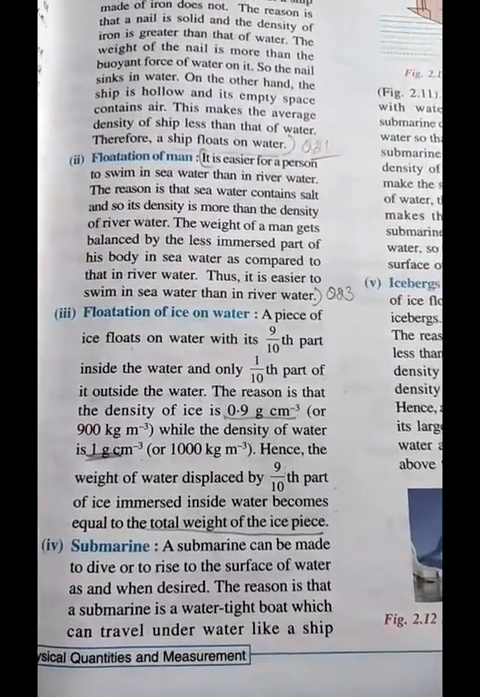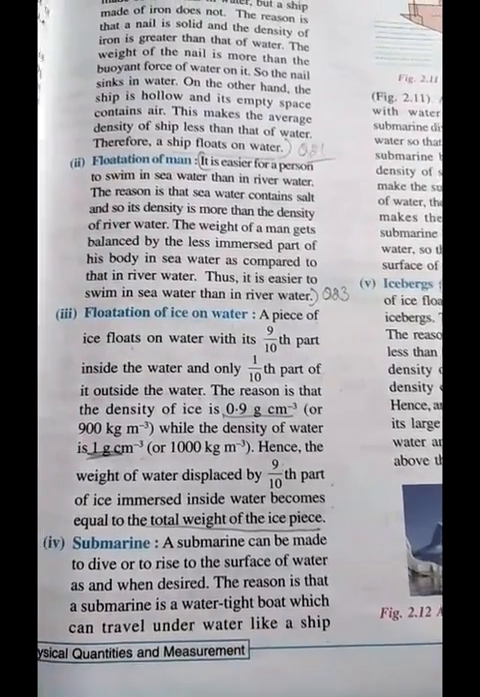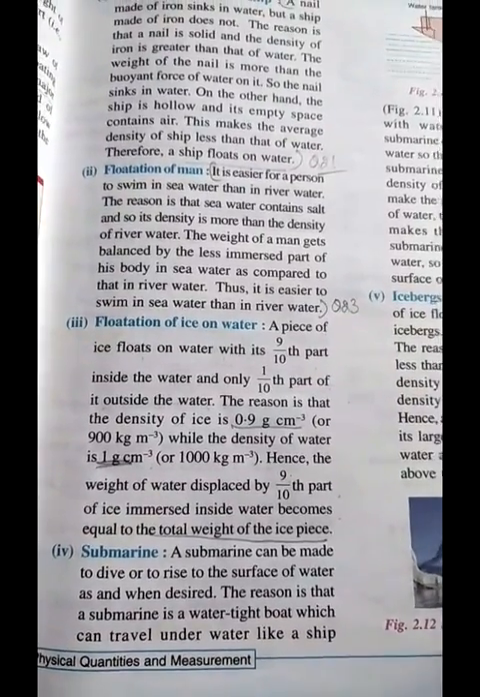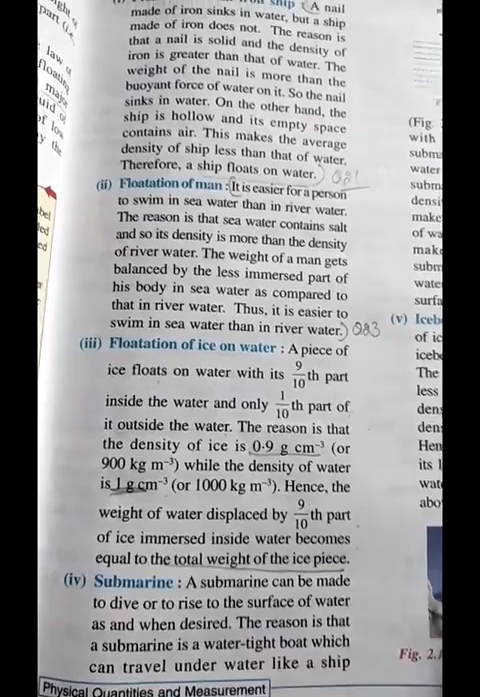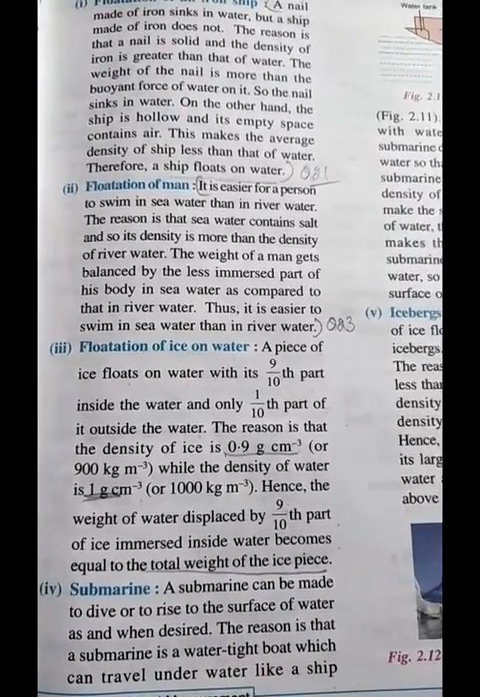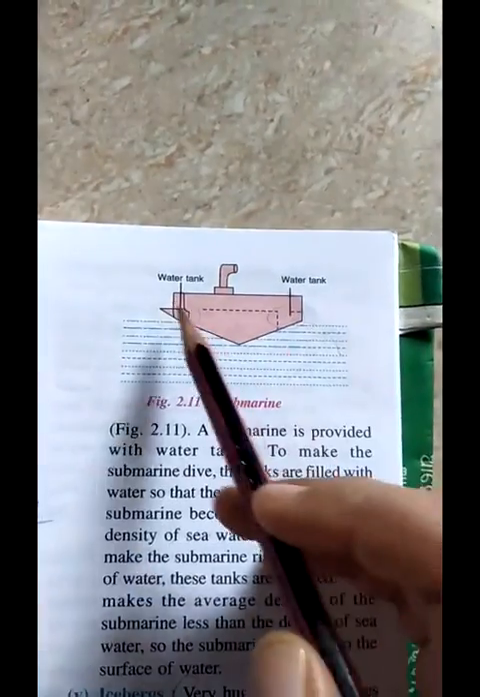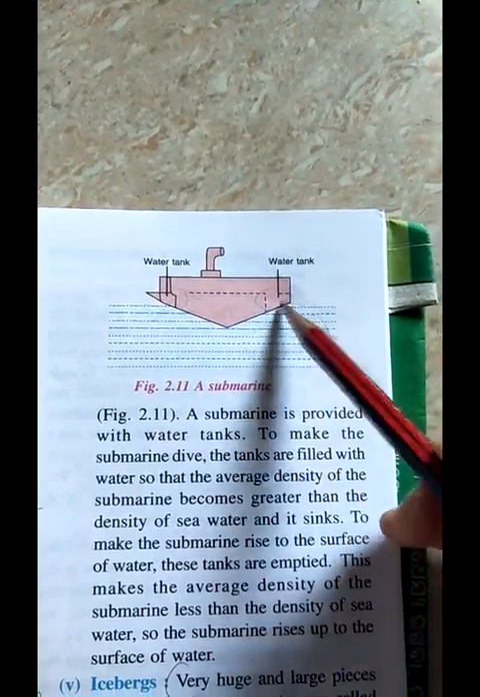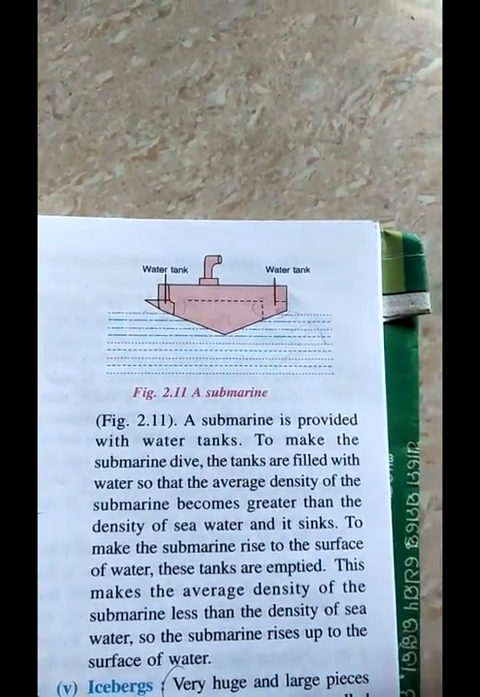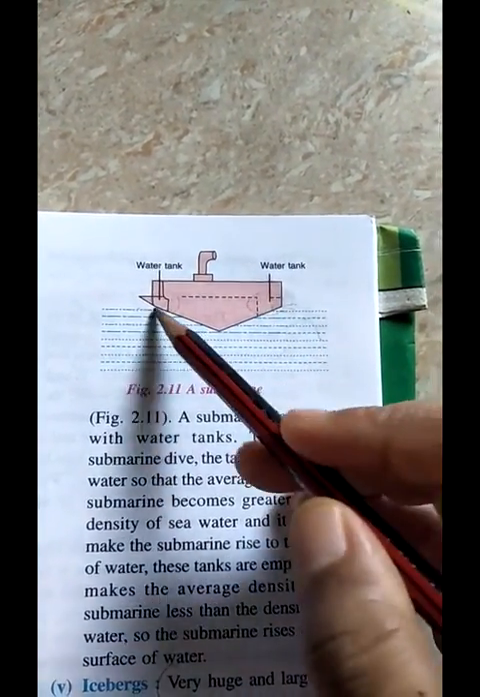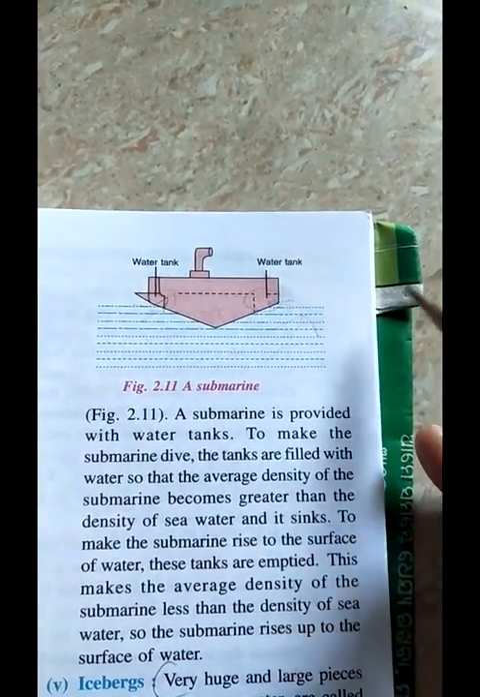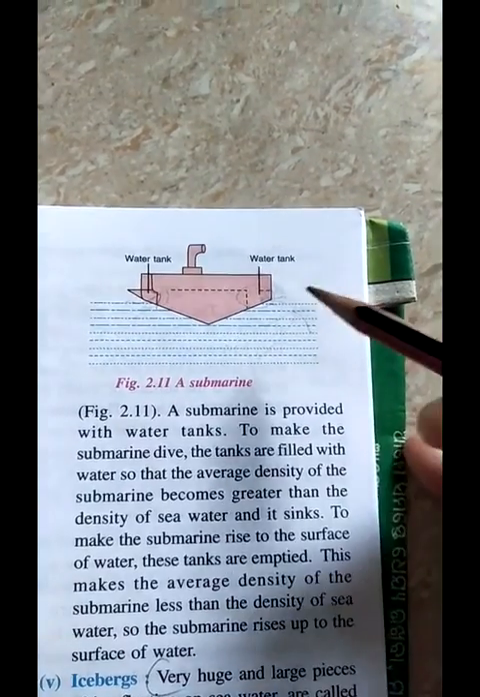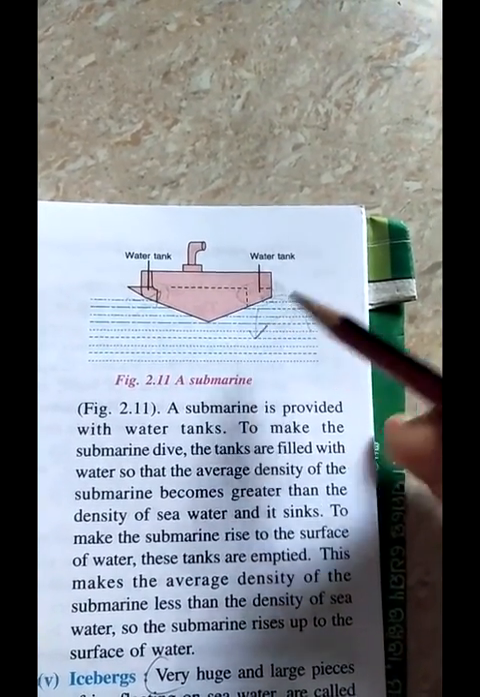Next is submarine. A submarine is made to dive in and to rise above the surface of the water as desired. So it is a tight boat. It has water tanks provided in the submarine. When we want to dive in, we fill these water tanks with water, and its average density becomes greater than the density of the sea water and it sinks down.